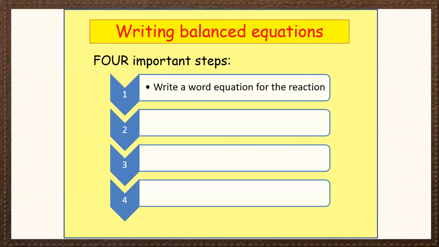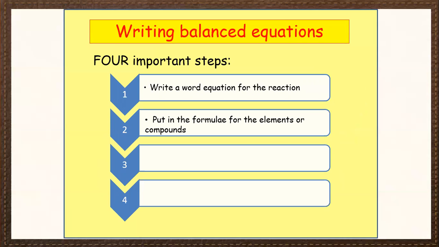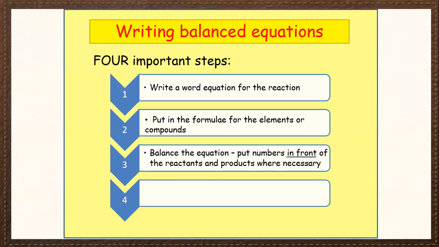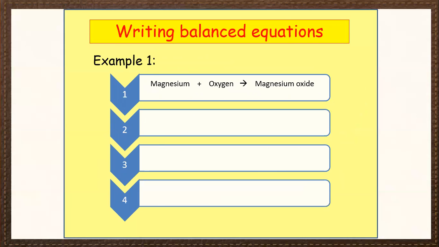There are 4 important steps in writing balanced equations. First, write the word equation for the reaction. Second, put in the formulae of elements or compounds. Third, balance the equation, putting numbers in front of the reactants and products where necessary. And fourth, complete the balanced symbol equation using state symbols. These are the 4 important steps in writing balanced equations.